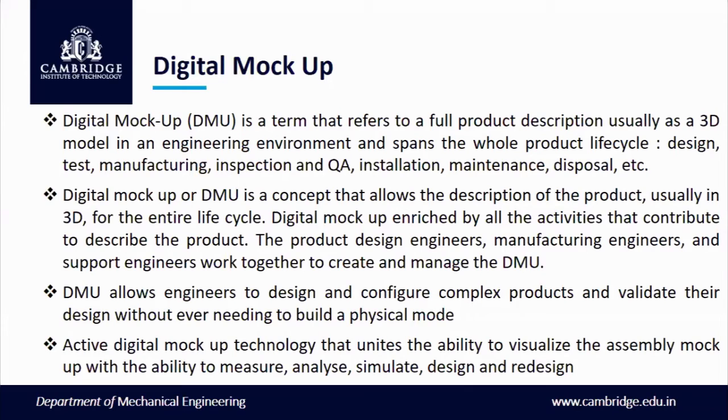In this engineering environment, this 3D model will give you a clear picture of a product description that refers to the digital mockup, which is knocking at the door. So in this digital product cycle, there is a certain type of design, test, manufacturing, inspection, quality, installation, maintenance, disposal, etc. There are a lot of things in terms of digital mockup which come in the product cycle. All that will give you a clear picture of what the product description is all about.